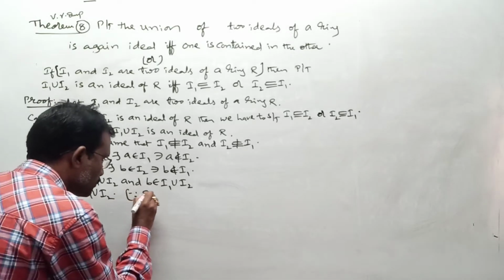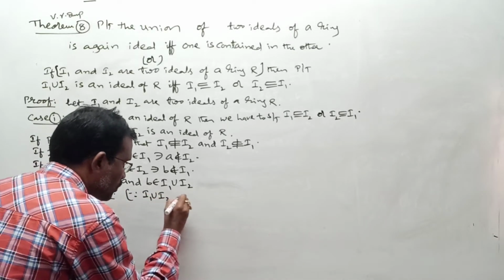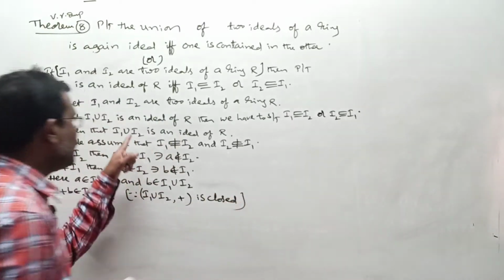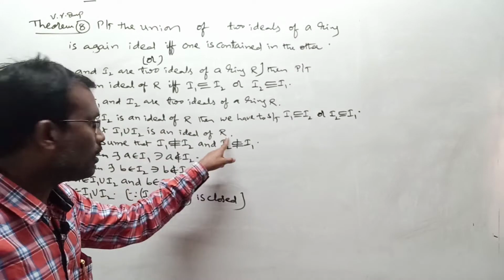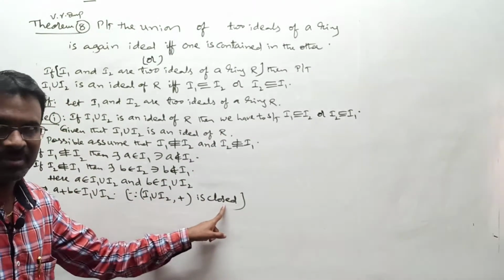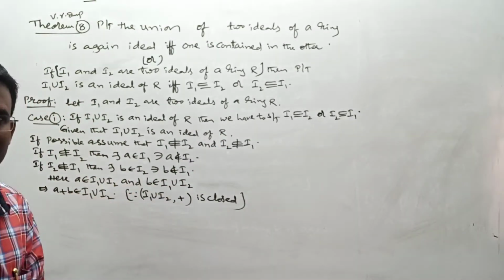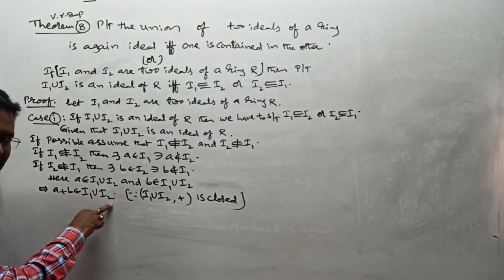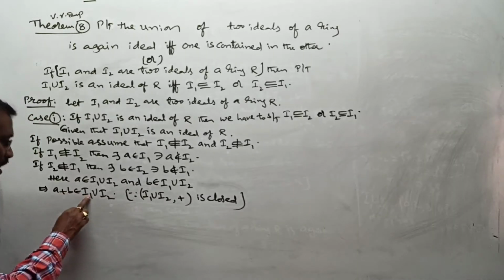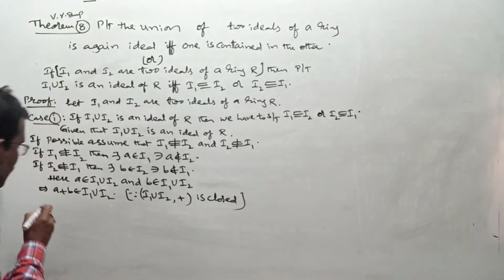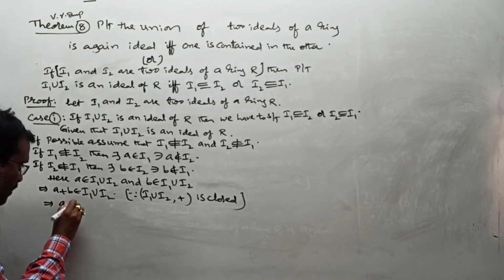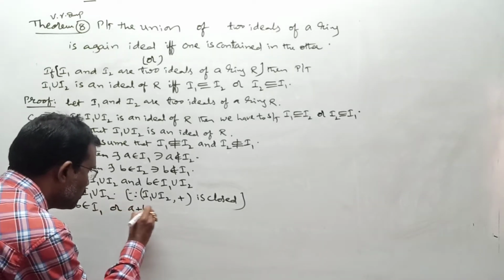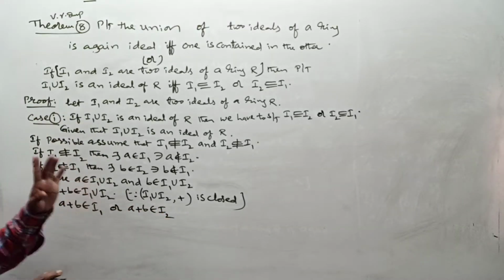Since I1 union I2, comma, plus is a subgroup of R, under addition it must satisfy the closure property. That closure property we used here, right? But again, concentrate once: whenever A plus B belongs to I1 union I2, either A plus B is in I1 or A plus B is in I2. That I am writing. Here A plus B belongs to I1 or A plus B belongs to I2. Then only A plus B belongs to I1 union I2.